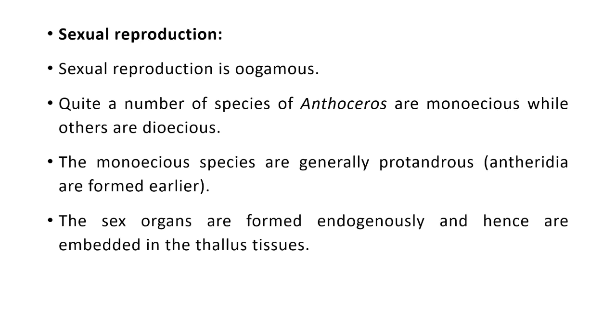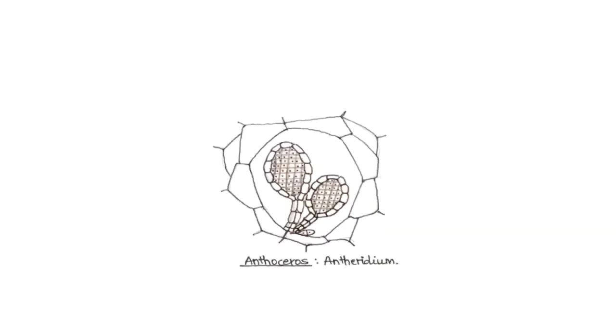As far as sexual reproduction is concerned, I said there are two sex organs produced. One is called antheridium and second is archegonium. This is the antheridium of Anthoceros, which is present in the antheridial cavity. Within this antheridial cavity, you'll find the antheridium. This cavity is produced within the gametophyte.